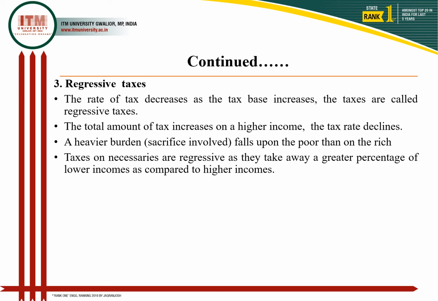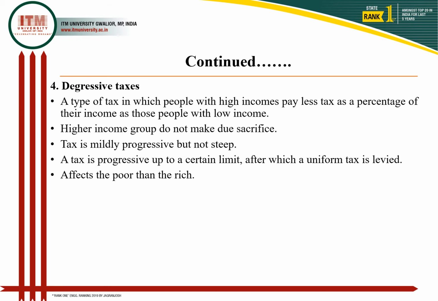So the necessary items are facing such a problem. Next are digressive taxes. These are the type of tax in which people with low income will again have to suffer with high taxes, while those with high income will have to pay a lower tax percentage, right?